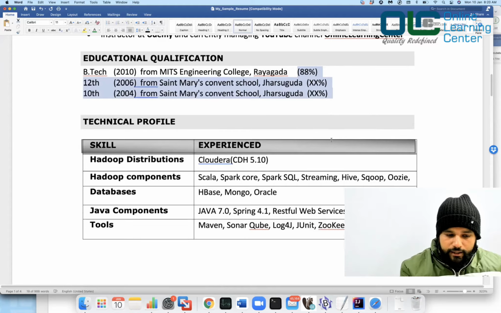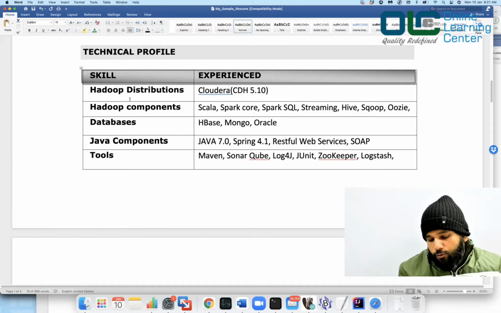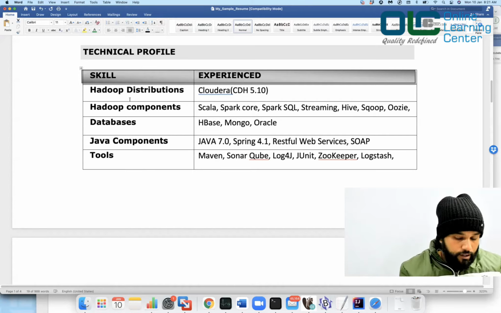And all together. And then you can have your technical profile wherein you will put all the skills, whatever you have worked on. And if you want to put the versions, you can also put the versions, of course. Like for example, skills, Hadoop distributions, what are the distributions you have worked on? I wrote Cloudera 5.10 2 years ago. Now Hadoop components, when I say Hadoop components, I kept everything here together. I kept Scala also here because I have used this with respect to big data, right?